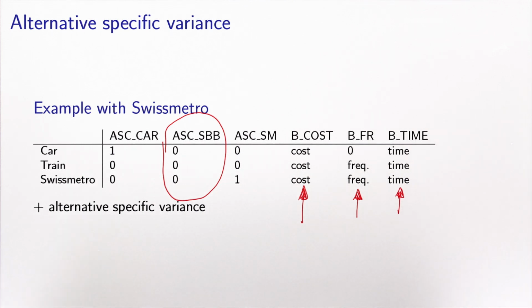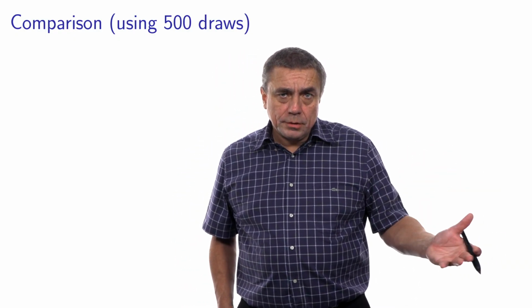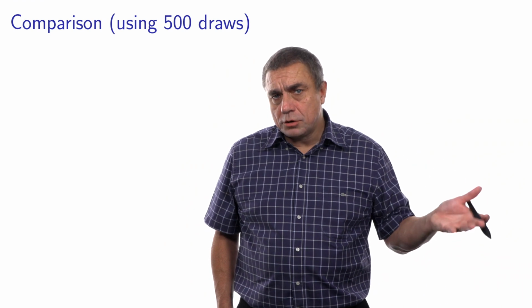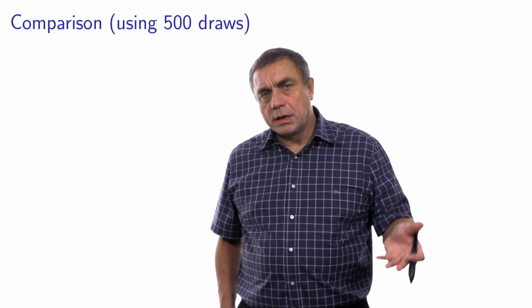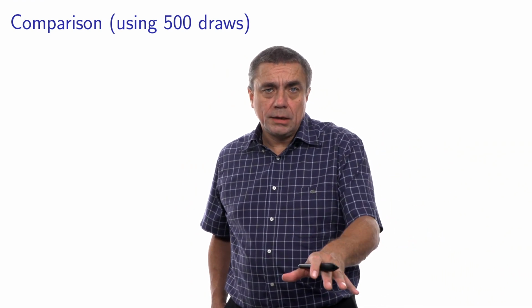And in addition to this specification, I will include the alternative specific variance error term that we have introduced in the previous slides. And I have estimated these models using the procedure that we know about mixtures of logits using Monte Carlo integration. And in this case, I have used 500 draws to generate these results.